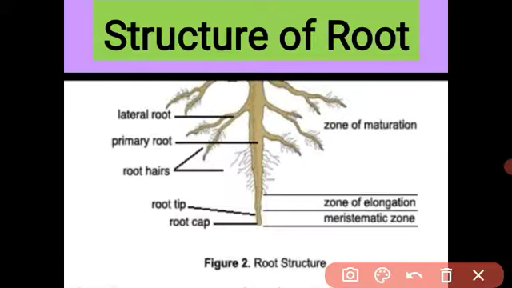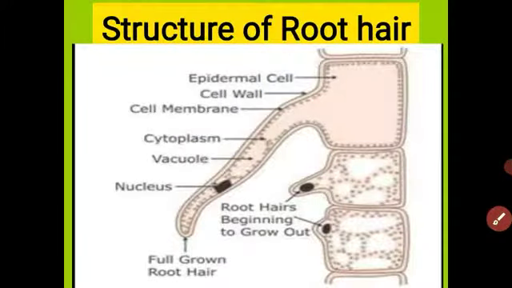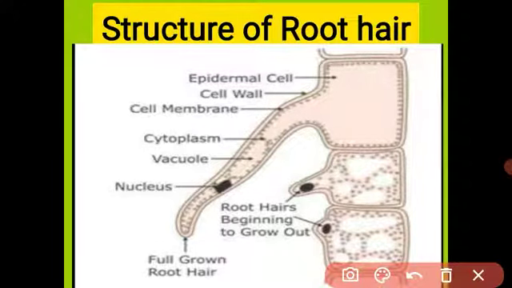Let us see the root hair because it is a very important part of the plant. This is the structure of root. The main absorption of minerals is performed by the root hair. See, this is the root hair. The root hair has two membranes. The outermost membrane of the root hair is called the cell wall, and the innermost membrane of the root hair is called the cell membrane.